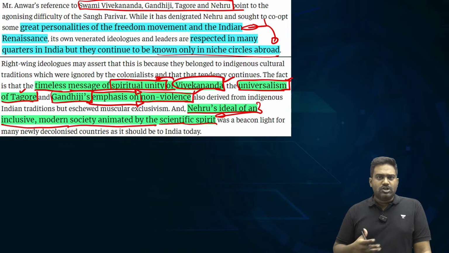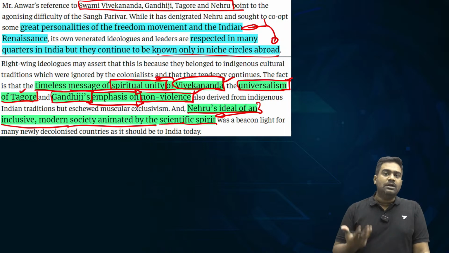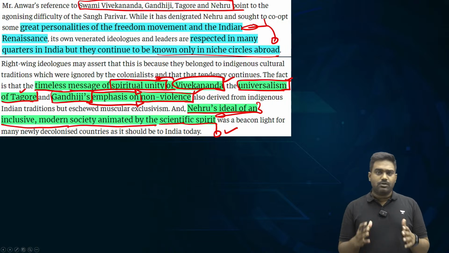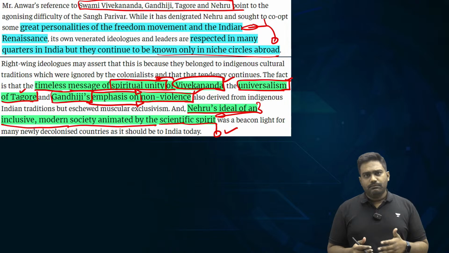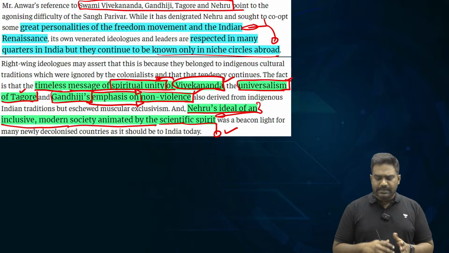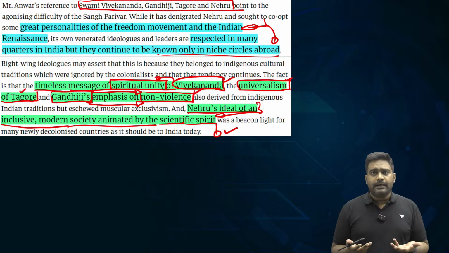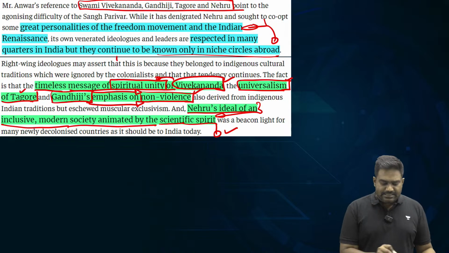See, internally in domestic politics, many of these eminent personalities might be criticized. But if you look at the world view of these eminent personalities, it is very different. There is a stark contrast. Within India, there might be critics of Nehru, critics of Gandhi, critics of Vivekananda as well, right? However, if you look at the global opinion, that is quite different. All these great Indian personalities are widely regarded.